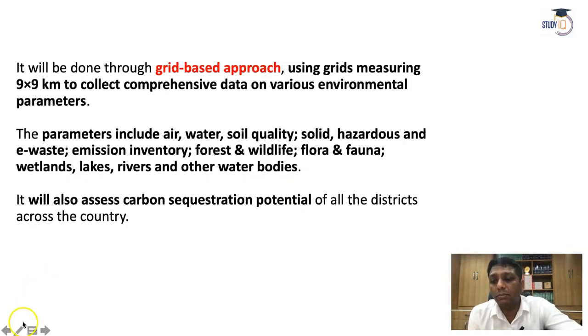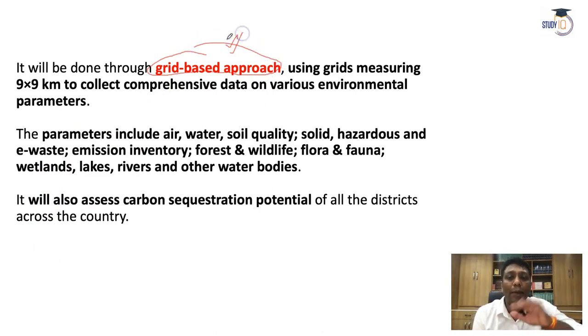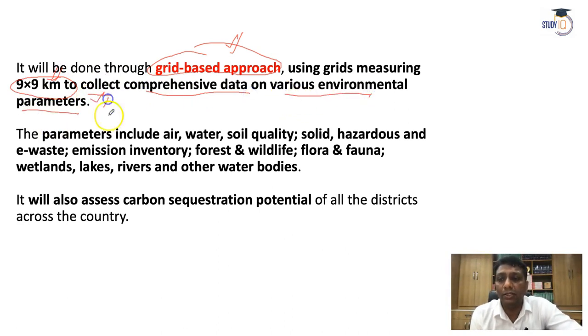See how this measurement in the district area will be possible. So for that purpose we go for the grid based approach. So we adopt a grid based approach. What is the grid based approach? Here we will take around a 9 into 9 kilometer area and collect a lot of comprehensive data on various environmental parameters. So 9 into 9 kilometer comprehensive data, that area in the district will be covered on the basis of various environmental parameters. So various environmental parameters we will check there.